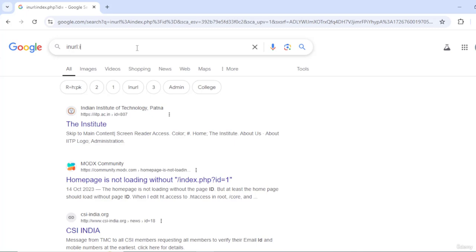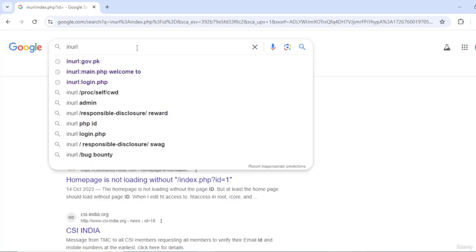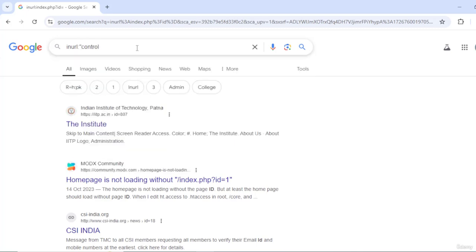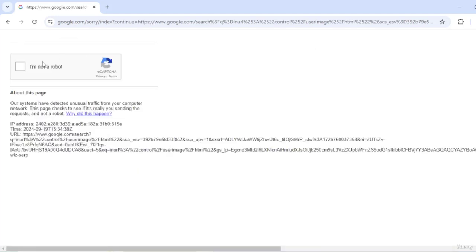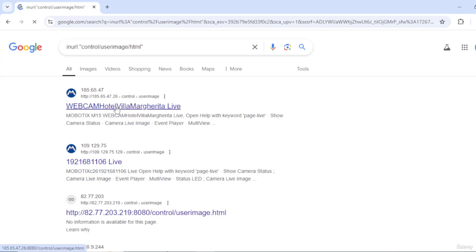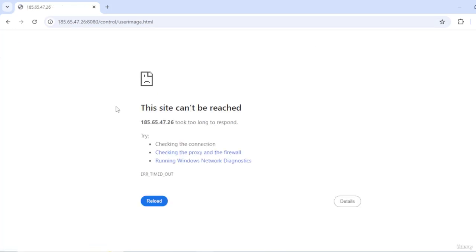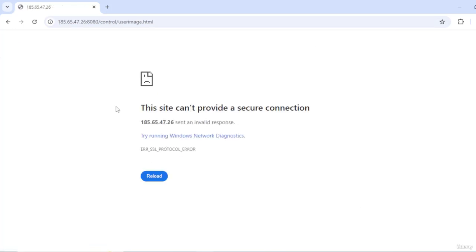A hacker can just go to inurl:control/user image.html, close the quotes, press enter. Okay, I'm not a robot. And you can just take a look at any such image. This is usually accessing somebody's camera.